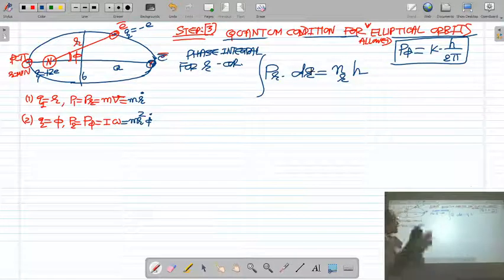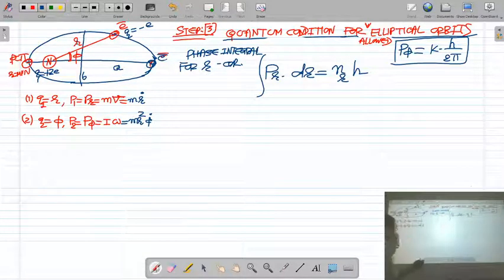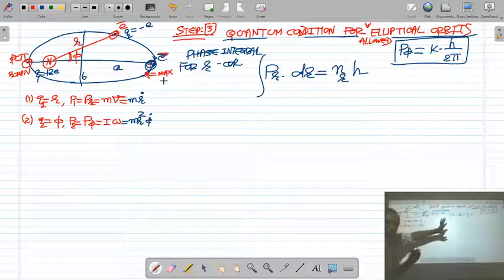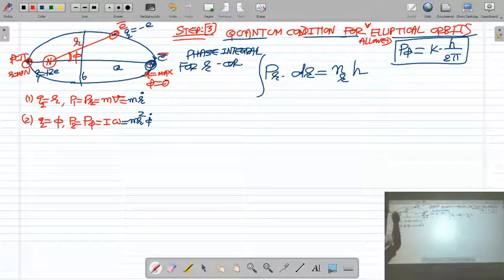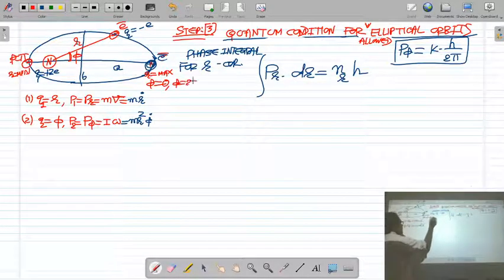Now see here, when the electron is here, the distance of the electron from the nucleus is maximum. We do not know the maximum value of r, and the angle phi will be 0. When the electron comes here after half rotation, the angle phi will be pi and the distance from the nucleus is minimum. When the electron completes one rotation and comes back to the initial position, r again becomes maximum and phi becomes 2 pi.